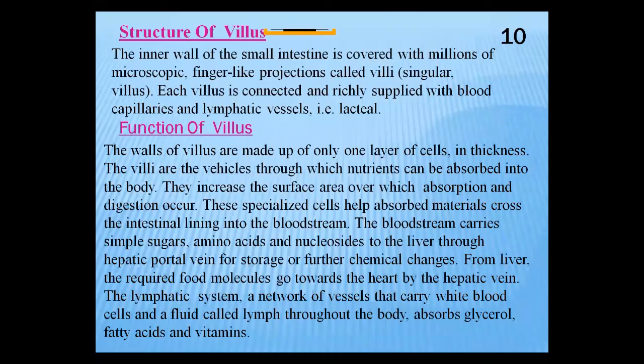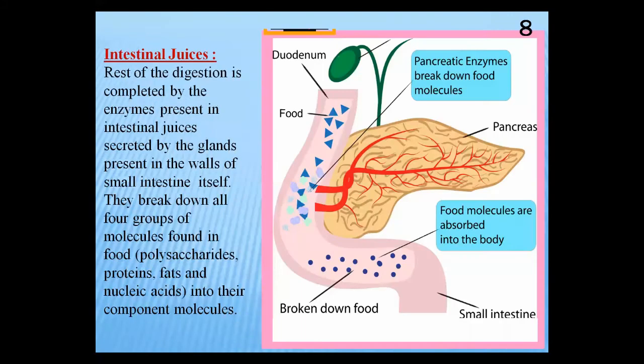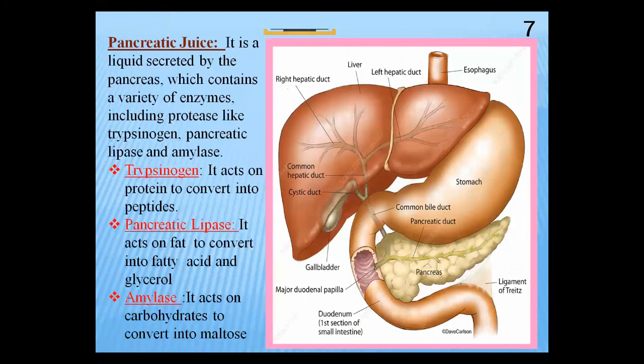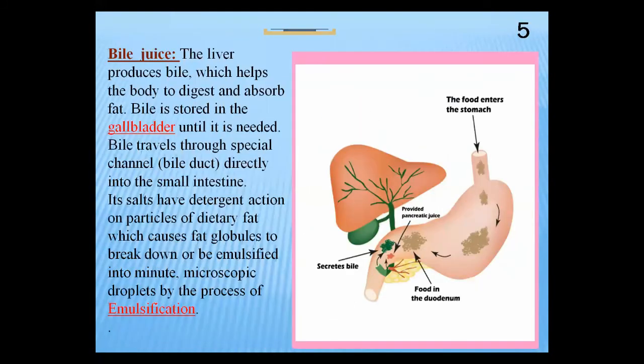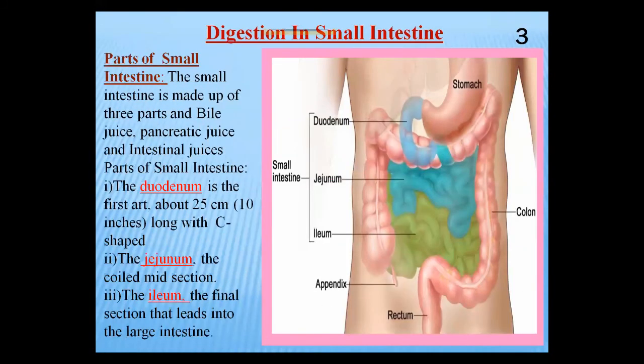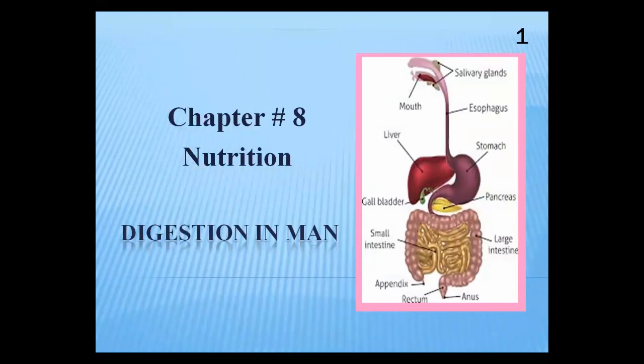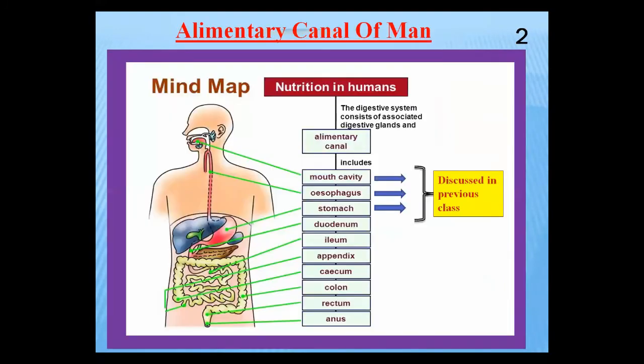Today, students, we have discussed digestion, absorption and ingestion in human digestion, from the beginning to the end of digestion. The three organs we discussed in my previous lecture: digestion in man starts from the first step, ingestion.